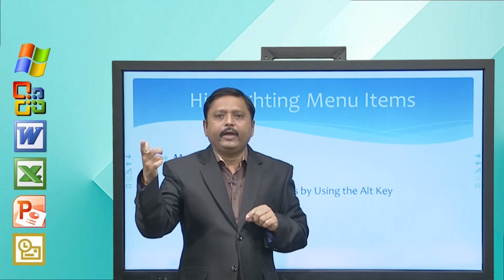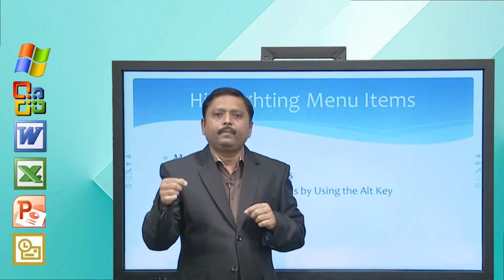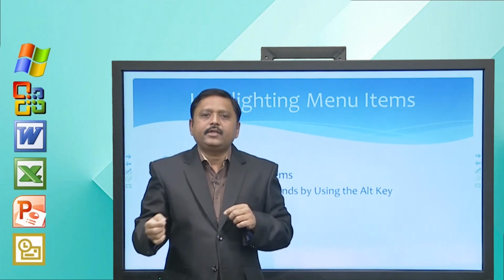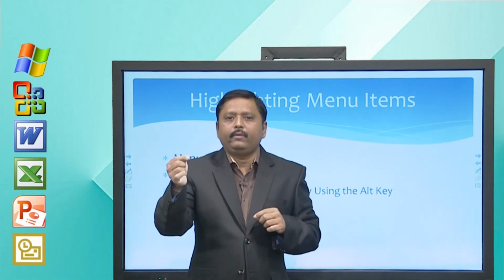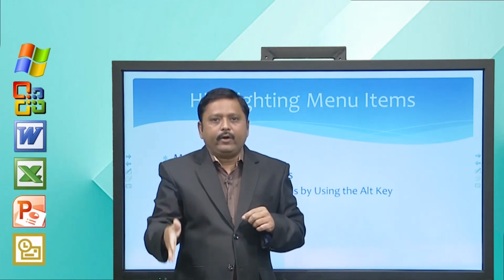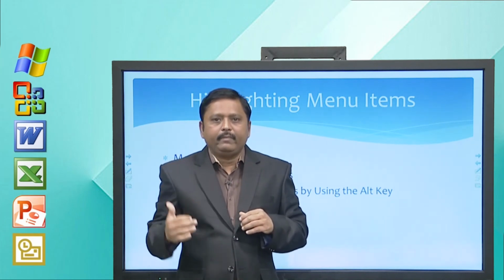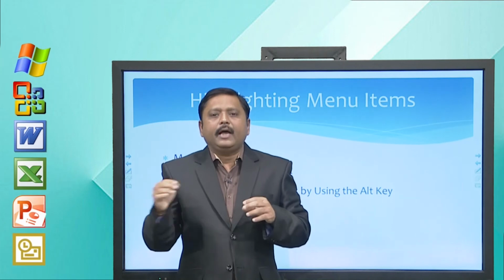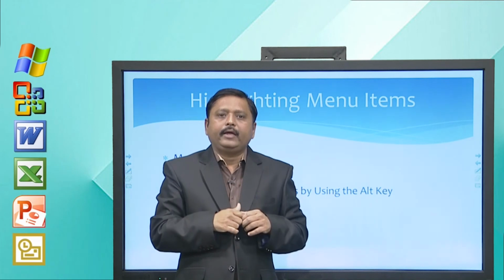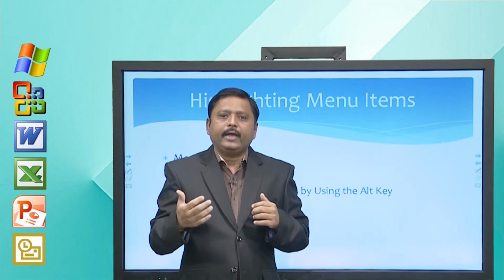So, it is shown on screen which character I need to press when I press Alt to activate that menu. So you just look at the screen and decide which menu you want to activate. And another thing is, by just moving your mouse pointer to a particular menu, you can activate that menu, and from the menu you can use the arrow keys for moving between drop down menu items, or by simply placing your mouse pointer on the screen, you can activate that command. So this is how we can use menus in Microsoft Word.